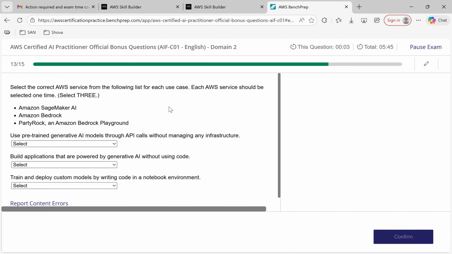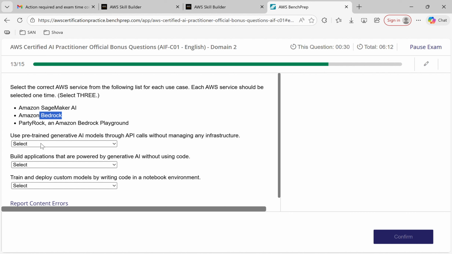Okay, now this is a challenging question. I have three options. Select the correct AWS service from the following list for each use case. Each AWS service should be selected one time only. That means select all three: Amazon SageMaker AI, Amazon Bedrock, PartyRock.